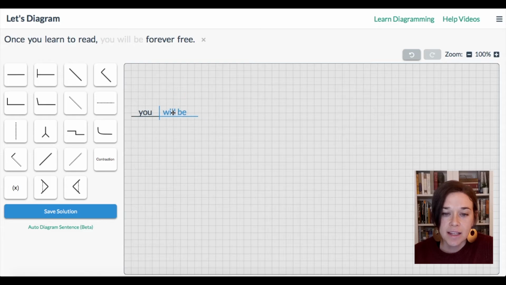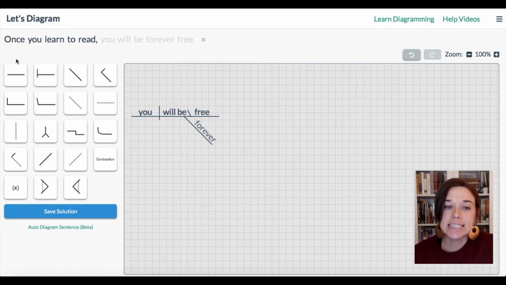Will be is a verb phrase. Will is a helping verb, and be is the main verb. It's a linking verb, and it's linking the word you with an adjective. It's going back to tell us more about the subject, which is you. Now this word up here, forever, is an adverb, telling us more about the verb, will be.